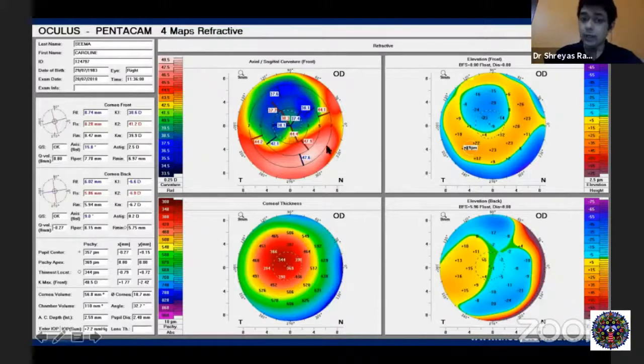So this is exactly as I mentioned, this is a decentered ablation. So whenever you see, within the central 3 millimeter itself, a significant IS asymmetry, yes, you should be careful. You should follow up this cornea. But if you only look at the axial curvature, yes, you would be frightened. You'd probably think, oh, is this patient developing ectasia?